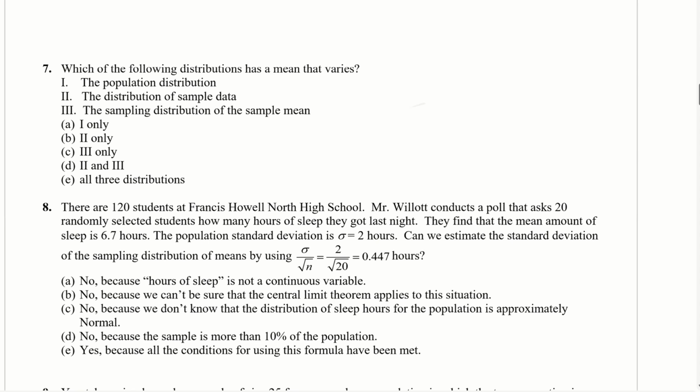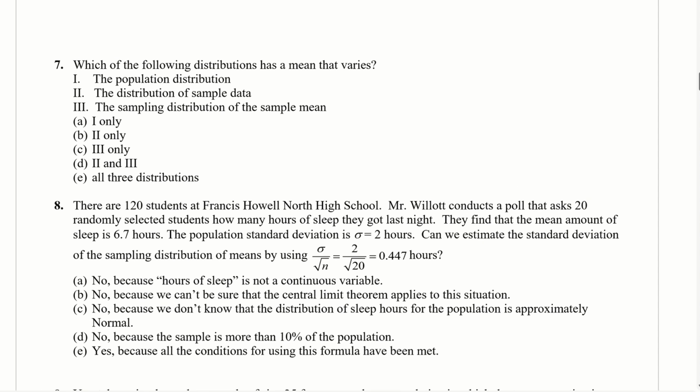All right, so which of the following distributions has a mean that varies? Okay, so the population distribution, that's just for the population, that has a fixed mu. So mu is fixed there, right? The sampling distribution of the sample mean is also fixed, right? So the mu x bar is fixed because remember that mu is equal to mu x bar, right? That's not going to change. Whatever the population is, that's fixed, and therefore the sampling distribution is fixed.